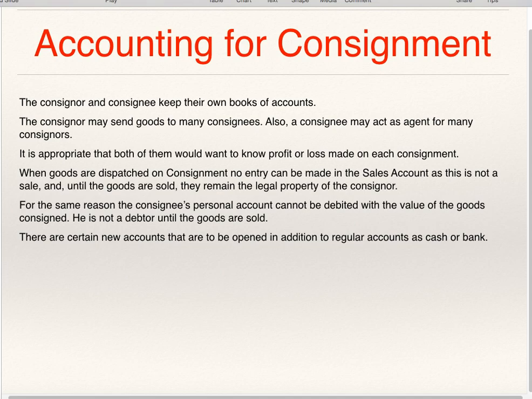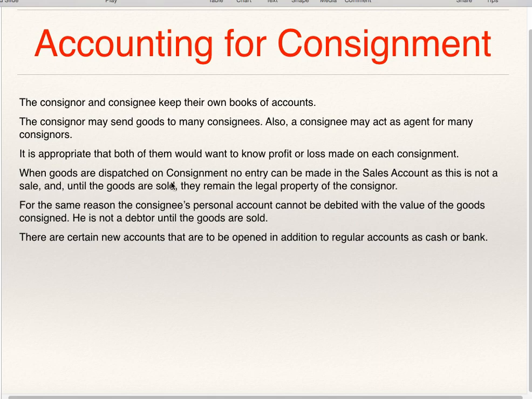Accounting for consignment. Consignor and consignee keep their own books of accounts. The consignor may send goods to many consignees. Also, a consignee may act as agent for many consignors. It is appropriate that both of them would want to know profit or loss made on each consignment.